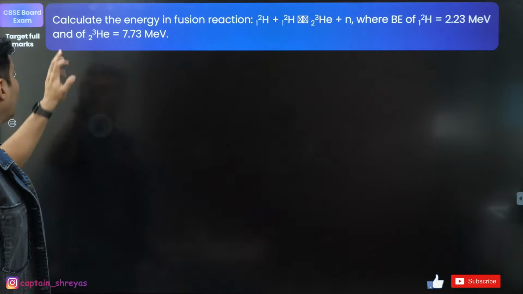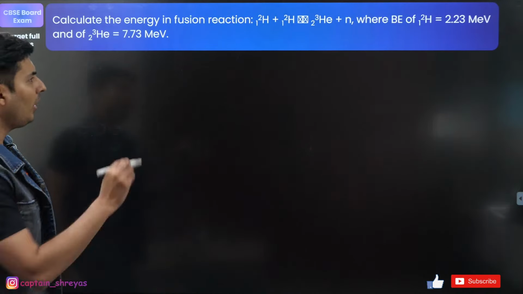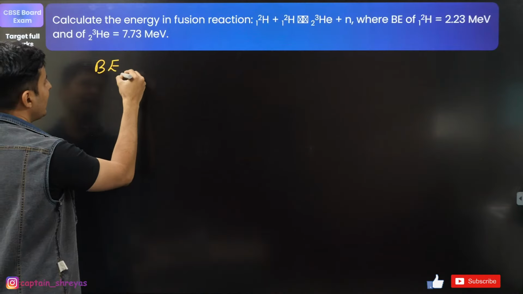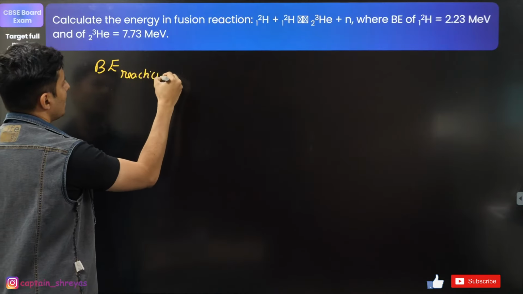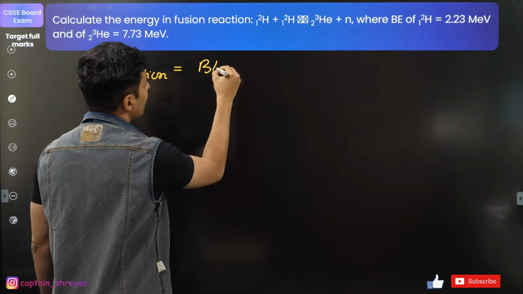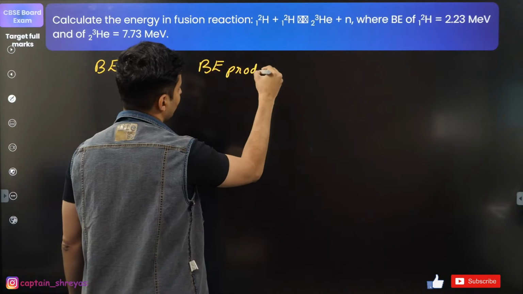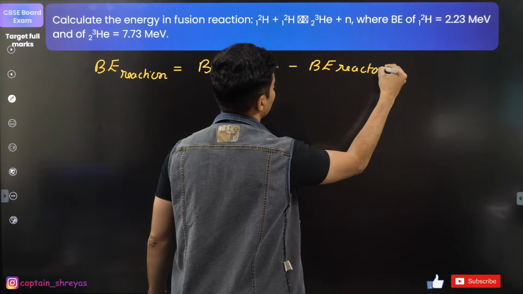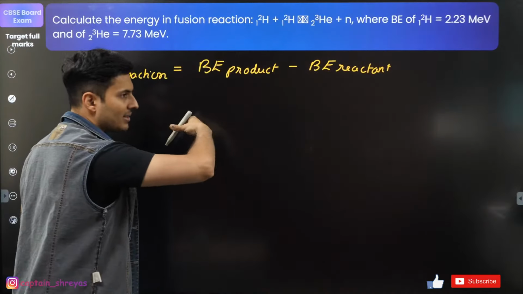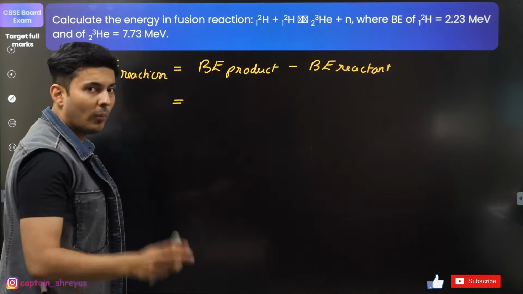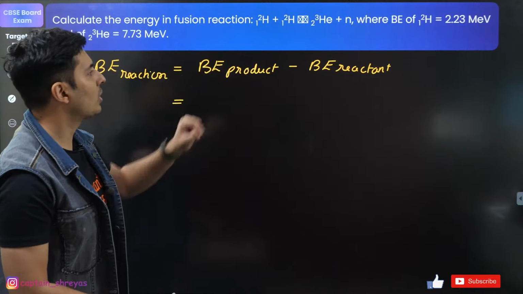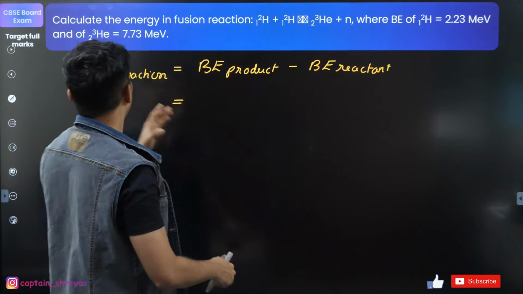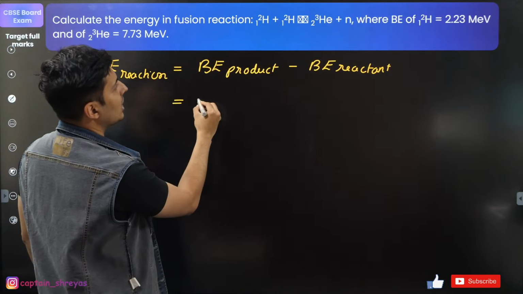Great. So for this particular question, the question says, what is the binding energy? Binding energy of a reaction is basically the binding energy of the product minus the binding energy of the reactant. This is the formula. It's always product minus reactant's binding energy. So over here, what is the product? It's basically helium, right? So what is that going to be?